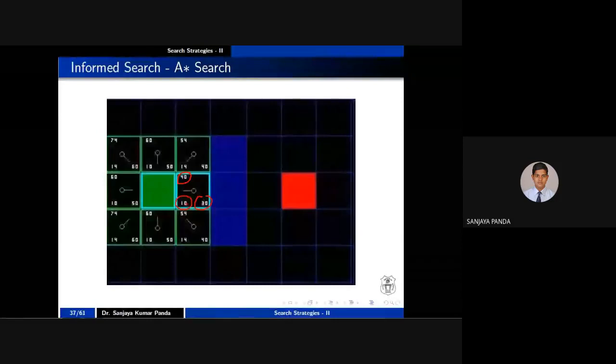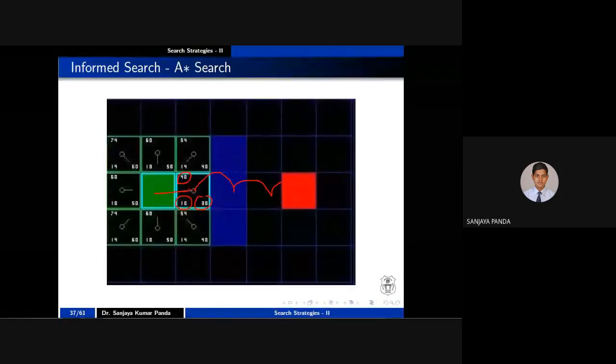What is g of n? Like the distance from Hyderabad to Nagpur, if Nagpur is your current state. What is 30? That is nothing but Nagpur to New Delhi, what you calculated in the previous example, which is your straight line distance, right? So what is the cost from this node to this node? This is a horizontal move, right? If it is a horizontal move, the cost is 10. But once you reach this state, what is the distance from this particular state to the goal node? You have to move from here to here, here to here, here to here. As all the moves are horizontal only, the cost is 10 plus 10 plus 10, which is nothing but 30. Is it clear? Initial state to the current state is 10, right?